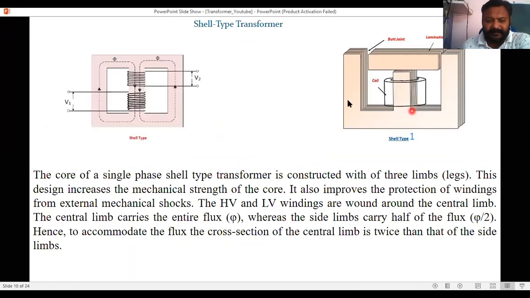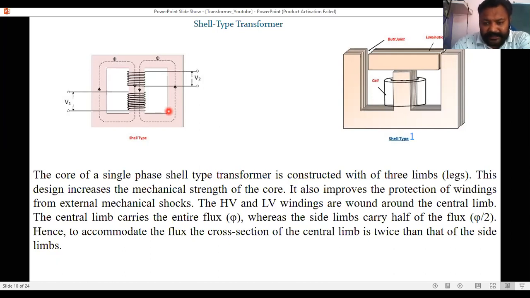This is a shell type. In shell type, what happens? The difference between core type and shell type is that in core type, windings were mounted on two limbs, and in shell type, windings are mounted on a single limb. In core type, we have only one flux path. In shell type, we have two flux paths.